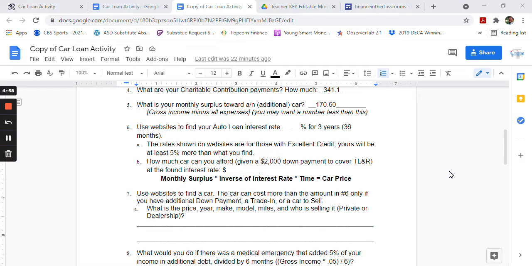All right, so here we are on part two. We've got the first five questions answered, and now we are going to do a little bit of research. We're going to use some websites to find an auto loan interest rate. So we need to go to banks, credit unions, different websites, and look for their auto loans.